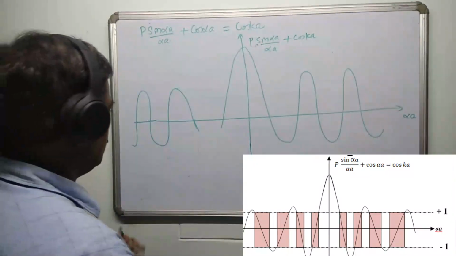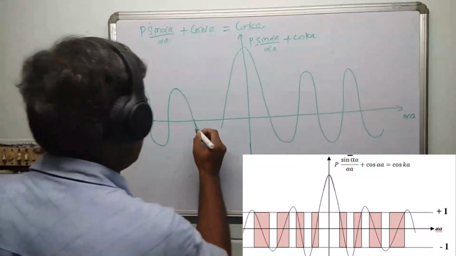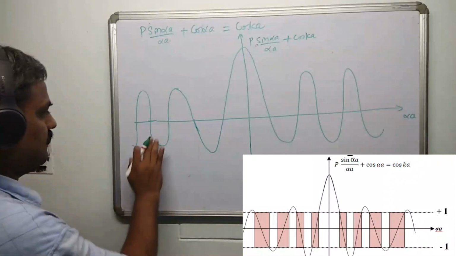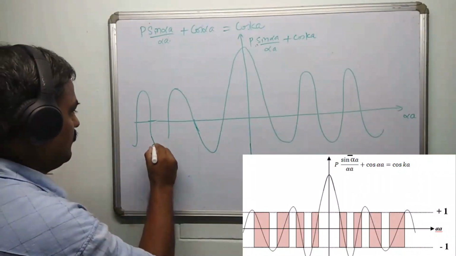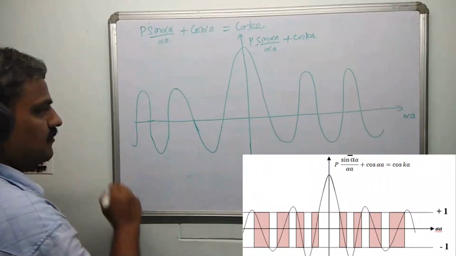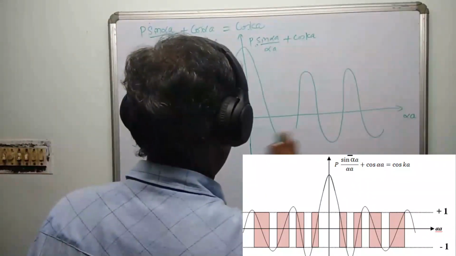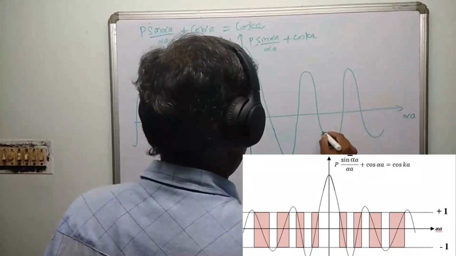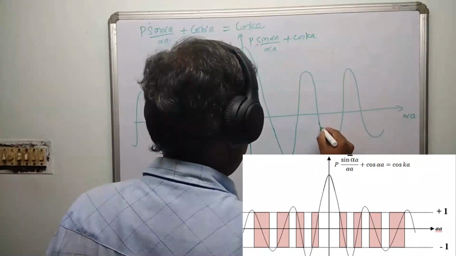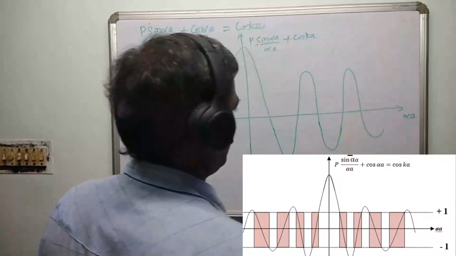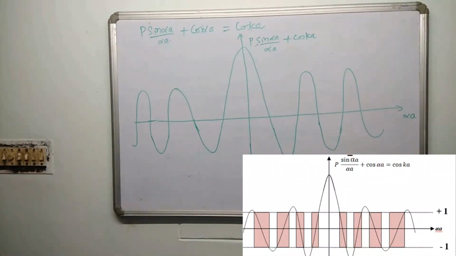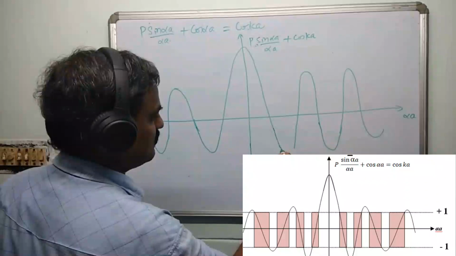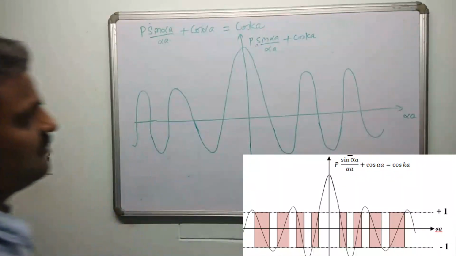Some things are not right. Like this. So this kind of behavior is shown by the left hand side curve. So left hand side will follow this behavior.